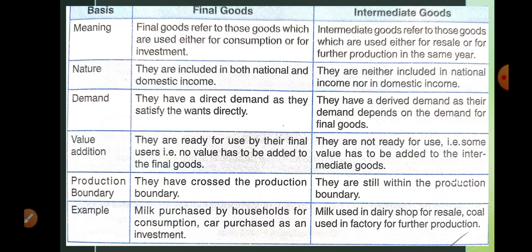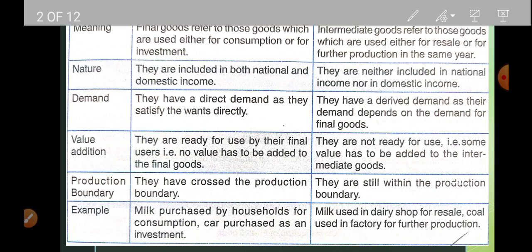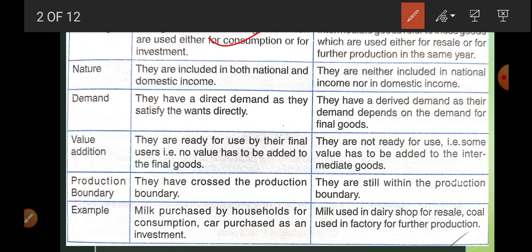First of all, what do you mean by final goods? Final goods are those goods which are either for consumption or for investment. It means the goods that are available in the market and purchased by two users. It can be the household sector or the producer sector. The household sector purchases it for satisfaction of want. On the other hand, the producer sector purchases it for further production.